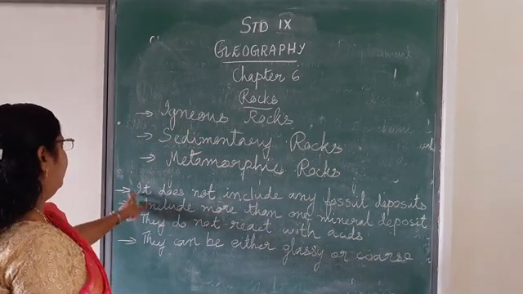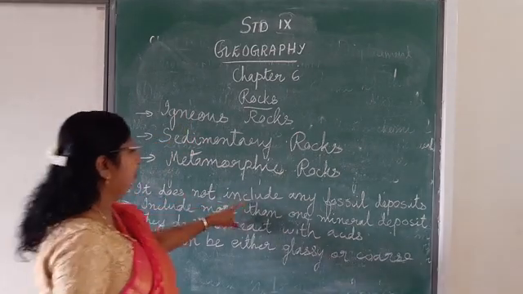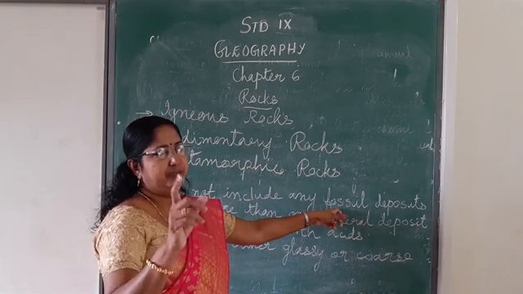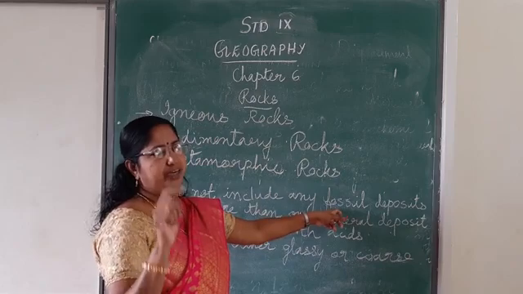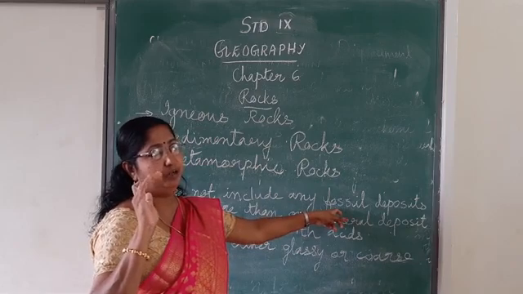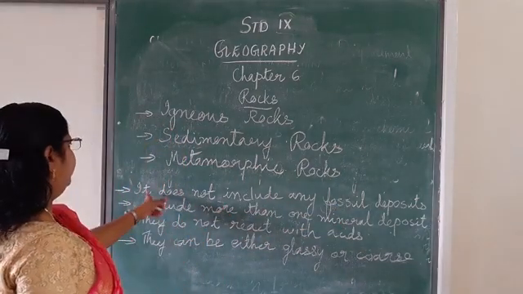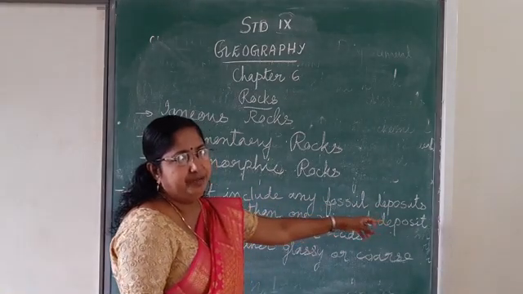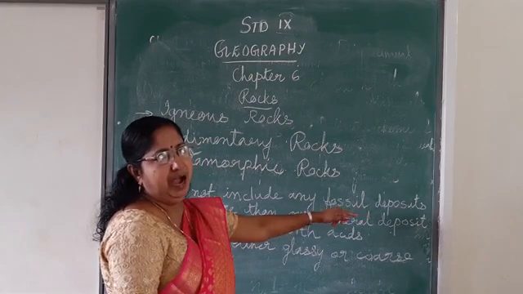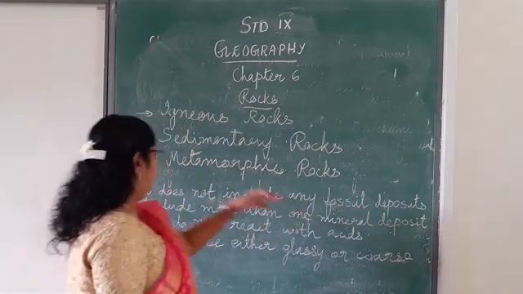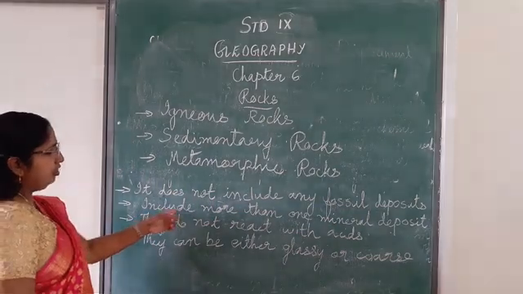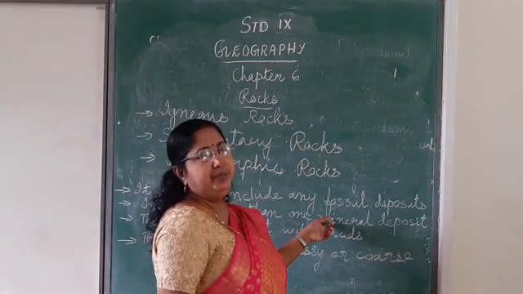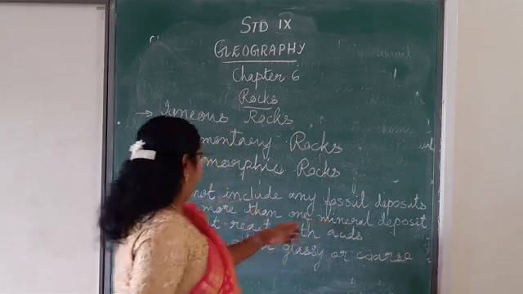Characteristics of igneous rock. First point: it does not include any fossil deposit. You should not confuse, I am talking about igneous rock, not sedimentary rock. Igneous rock does not include any fossil deposit, because it forms from the magma. There is no fossil deposit. Second, it will include more than one mineral deposit.